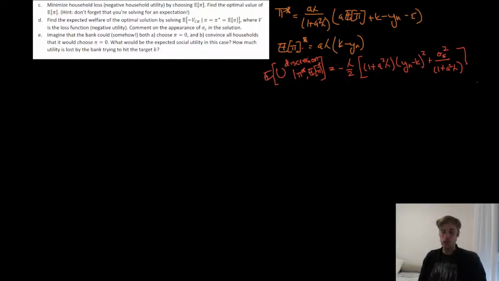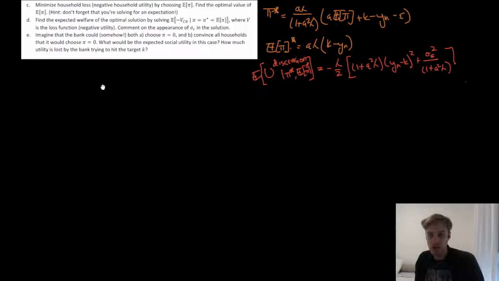All right, welcome back. Last part of this question asks us to consider the case where the central bank chooses pi equals 0 and everybody believes that they will stick to it. I didn't use the proper words for these two cases in the first question, and I should do that. So just to be clear, we call the first case the discretionary case.